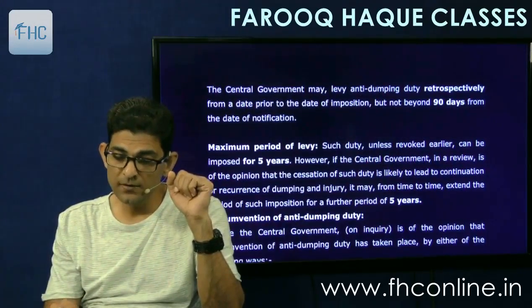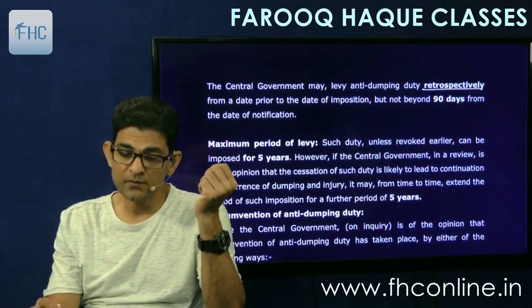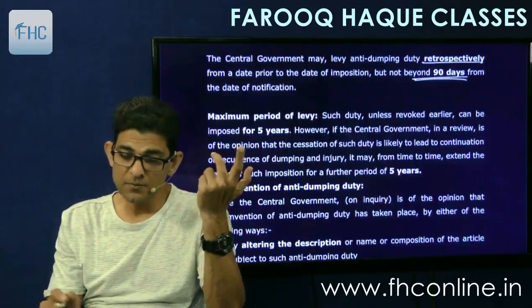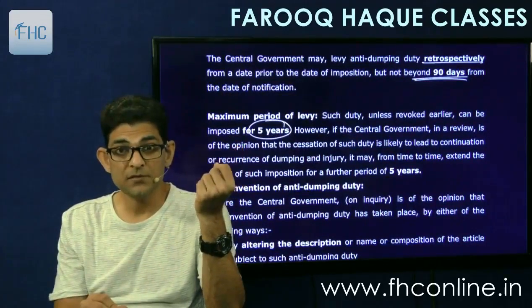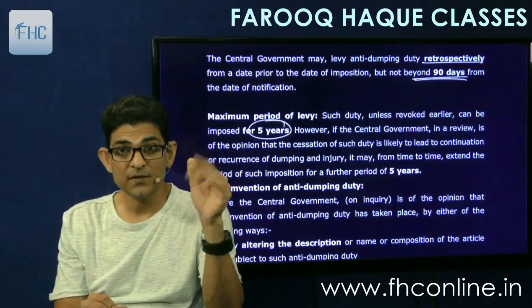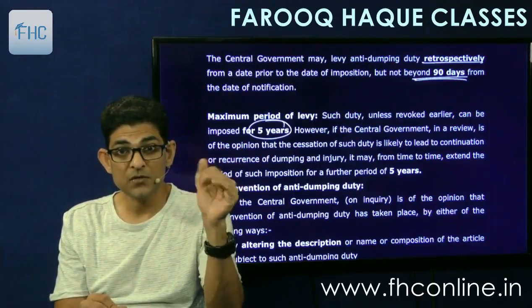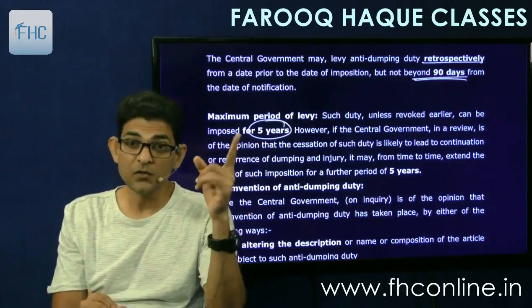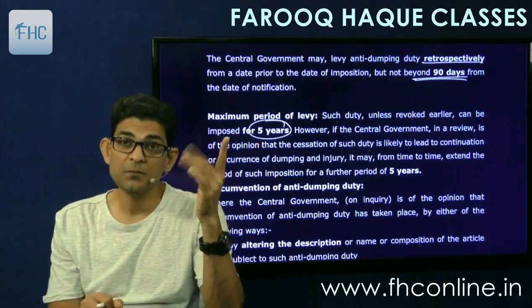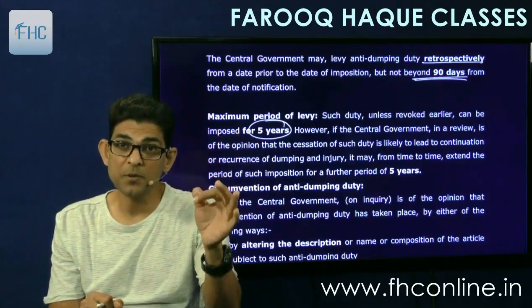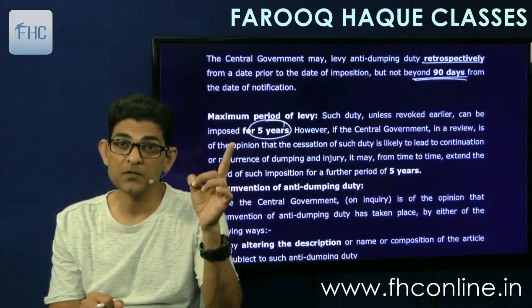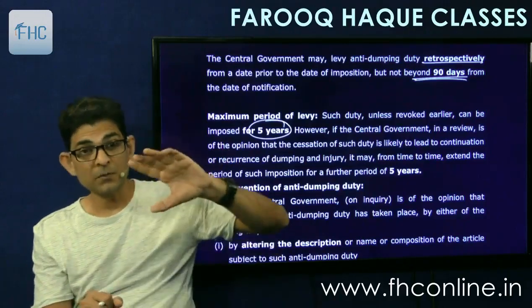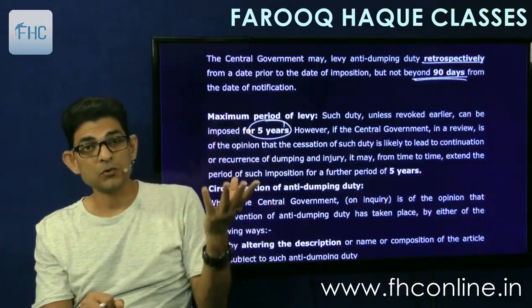Then the government may levy anti-dumping duty retrospectively for a period up to 90 days again. The maximum period is again similar to that subsidy duty, 5 years, and then extendable by another 5 years, and then another 5 years, and then next 5, and then 5 and 5 and 5. No ultimate limit. Till the time the dumping goes on, till the time you export to India at a cheaper price as compared to your normal market price, we will continue to impose this duty. Till the time the cause exists, the duty will also exist.